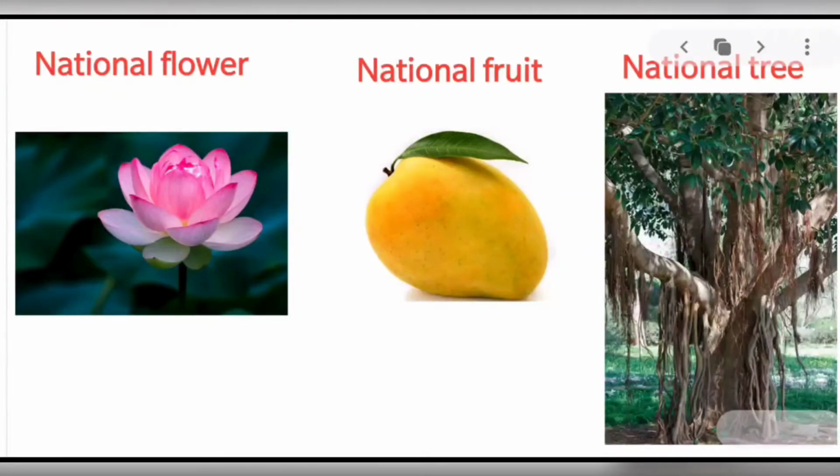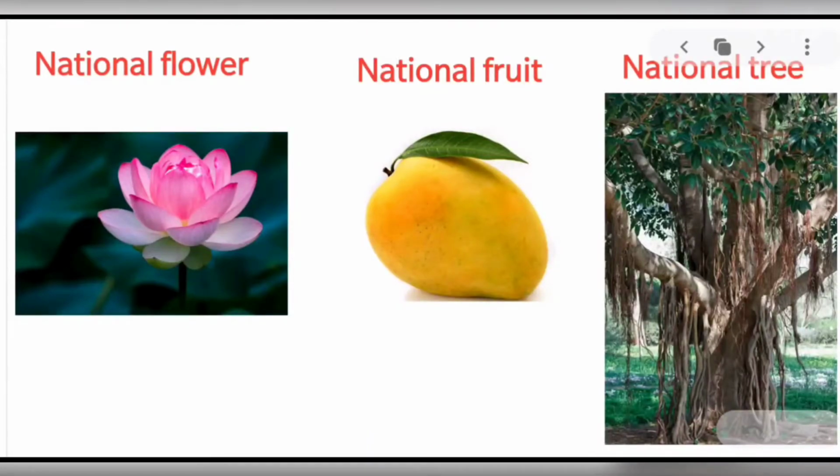National flower. The national flower of India is the lotus. It is an aquatic herb that is often termed Padma in Sanskrit and enjoys a sacred status in Indian culture. The lotus symbolizes spirituality, fruitfulness, wealth, knowledge, along with purity of heart and mind. The national fruit of India is the mango. Affectionately, it is called the king of fruits.